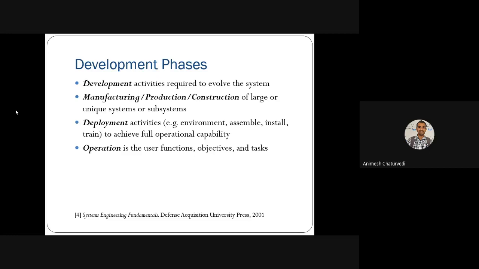Then the operation should work, meaning the user should have functions, objectives, and tasks, and the operation should check whether this project or system meets the required functionality, objectives, and tasks.